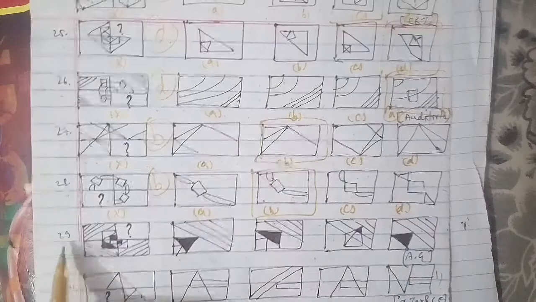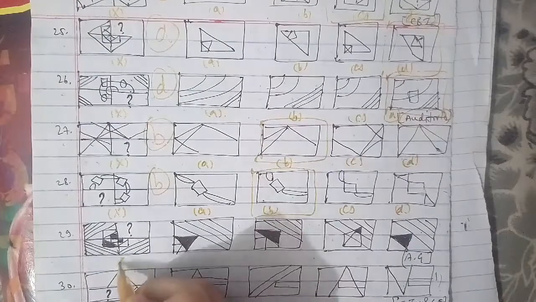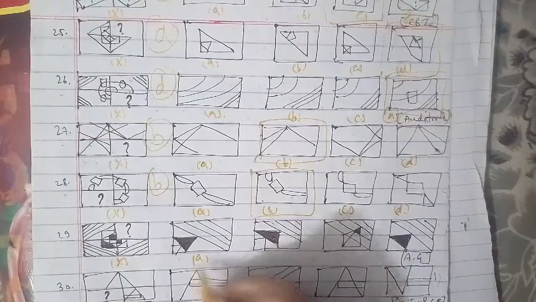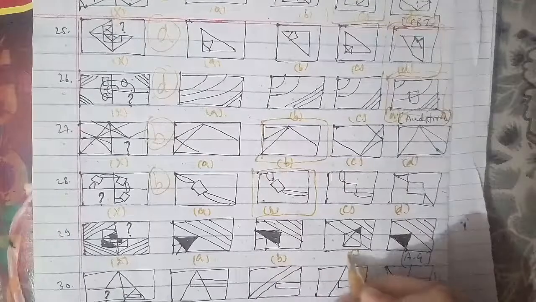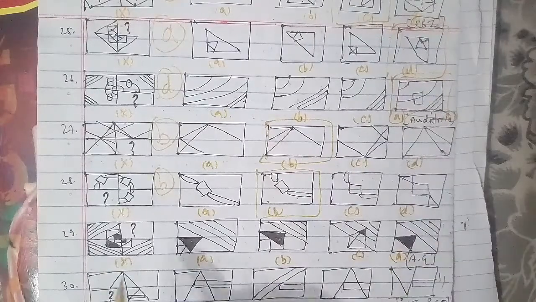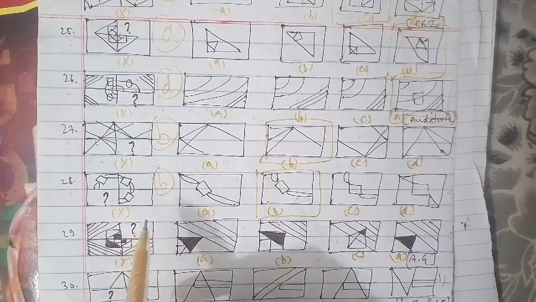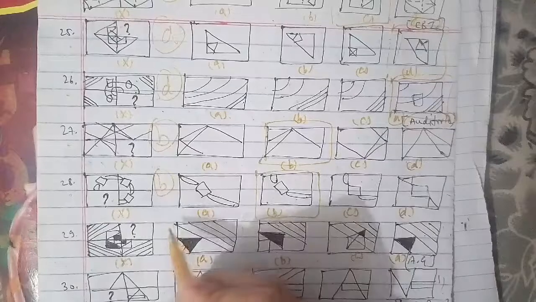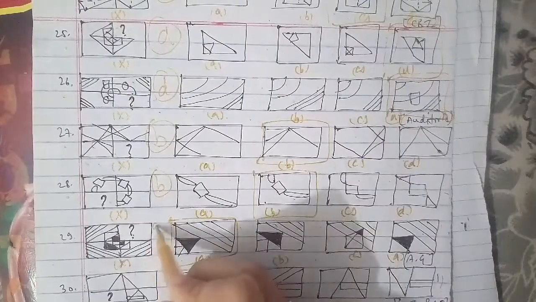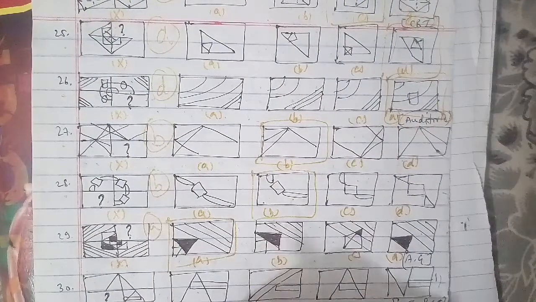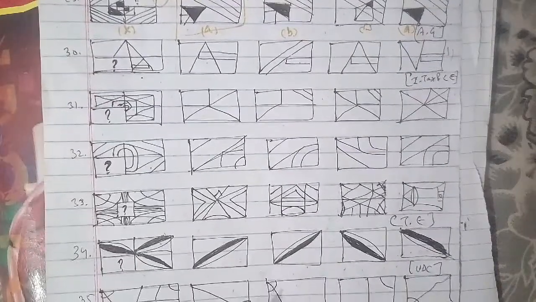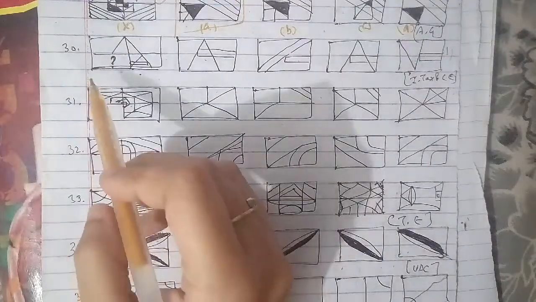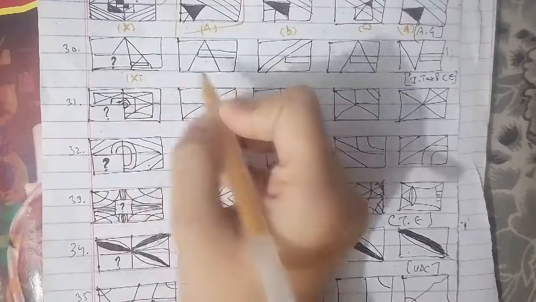Now we will be going ahead further with other figures, that is the 30th question of the session. This is the figure cross A, B, C and this is figure D. This has been asked in the assistant grade question paper, and that is also an important paper with respect to competitions. This is the 30th question of the session, and the figure we will be fitting in to make it right is the C figure. C will be the right answer for this question as well.